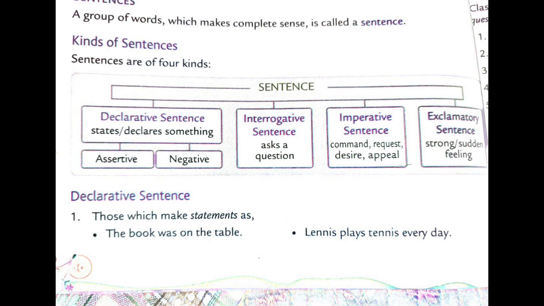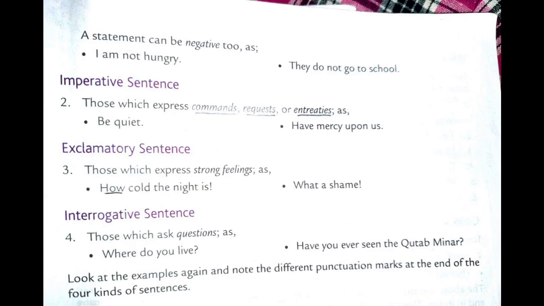Now I will tell you the example of declarative sentence. Those which make statements, as: The book was on the table. Lenny plays tennis every day. A statement can be negative too, as: I am not hungry. They do not go to school.